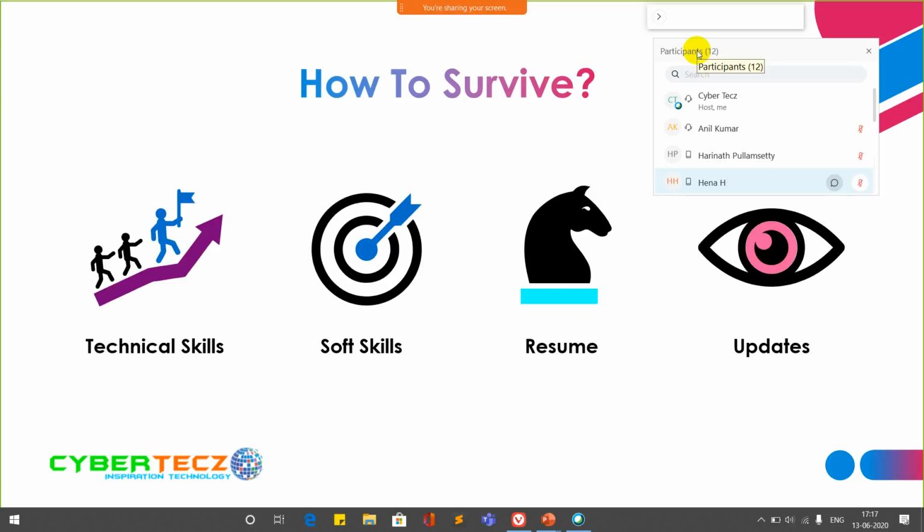After hiring the candidates, the company would provide them a particular training. Now this total scenario has changed, because COVID-19 has had a high impact on both industries, service based and product based. Don't misunderstand that coronavirus only impacted the IT industry.